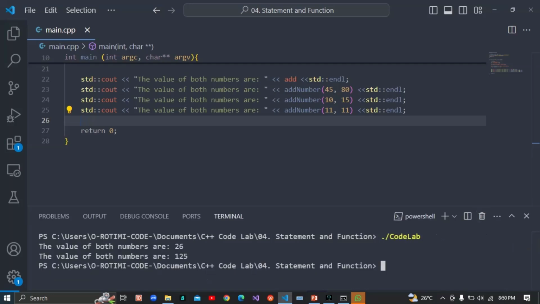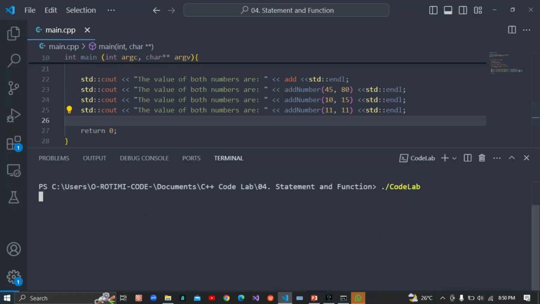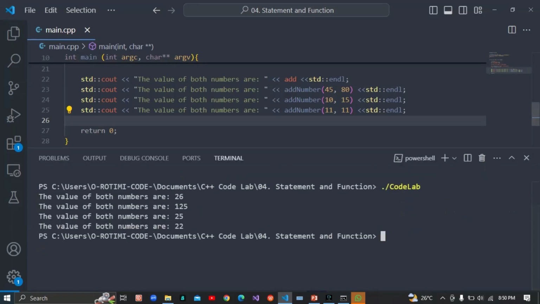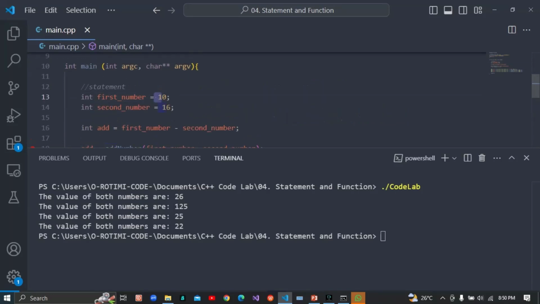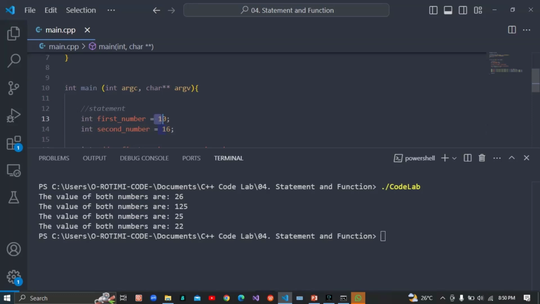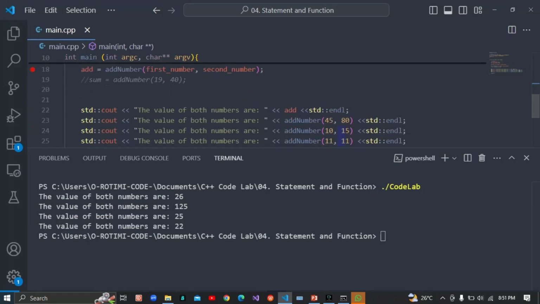Okay, build successful, and let me clear the terminal. And now I'm going to run my program. So here we have something very simple. The first one is going to be 26, which is the adding of this one here and this one. Oh, sorry. I just used the value of this particular one here. I used the value of both here. I used the value add here.